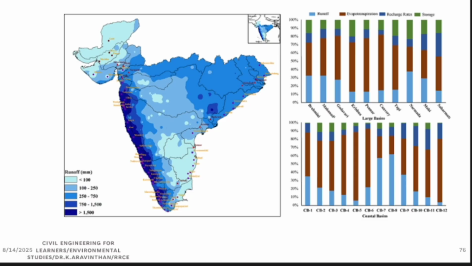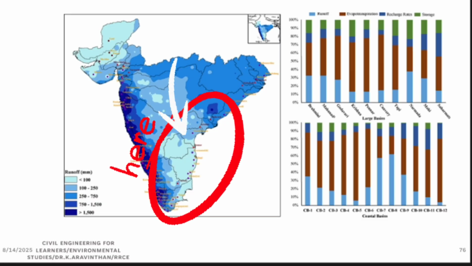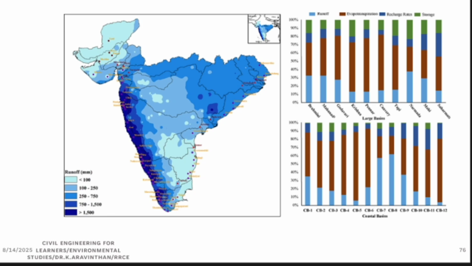Where does this runoff happen? Can you see all the coastal areas? Why? Because the river generates in the mountain and ends as runoff here. But the rivers flowing on the other side do not have high runoff. Can you see the light blue color here? That means we are utilizing that river completely. At certain places we are not utilizing it, and that is why it becomes runoff.